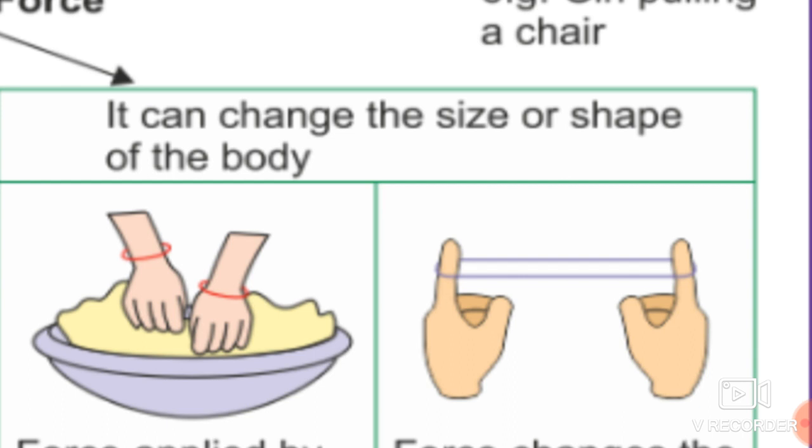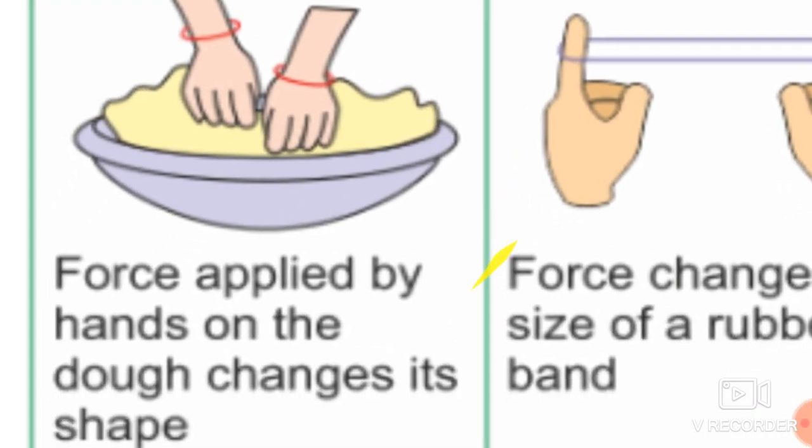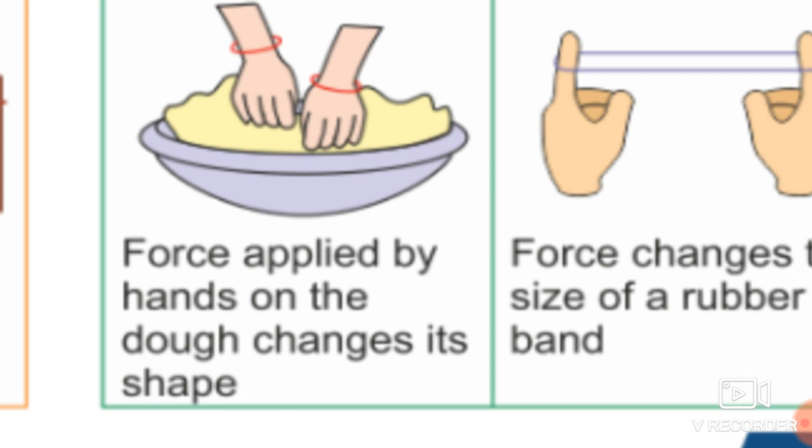Okay students, what is the second effect? Whenever we apply any force on an object, it can change the size as well as the shape of the body. How? See over here. In this first example, the force applied by the hands on the dough changes its shape. You have also seen your mom in the kitchen, whenever she applies force by hand on dough, it changes the shape of that dough.